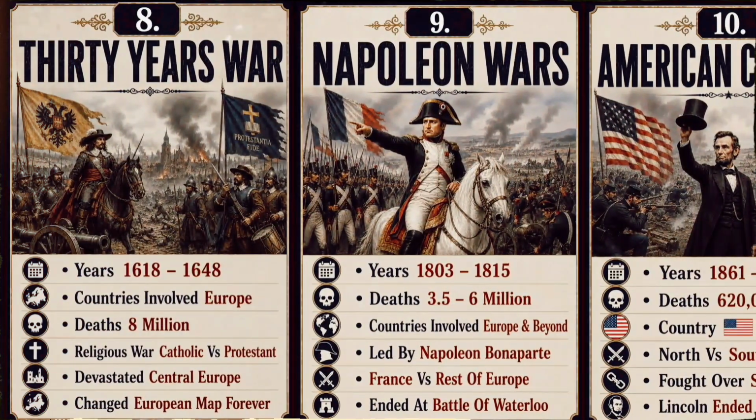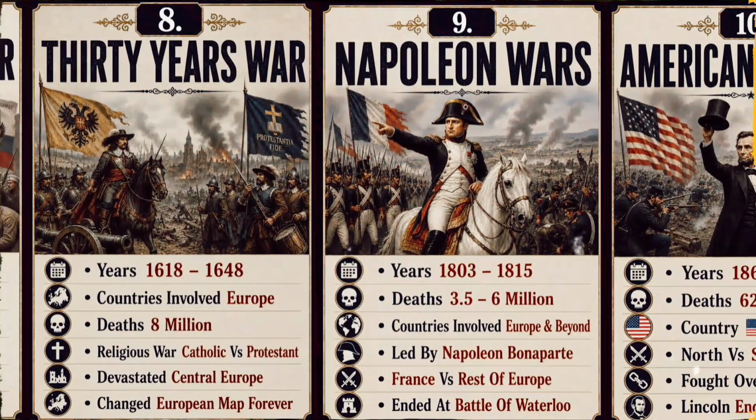How did a religious conflict devastate much of Europe? The 30 Years' War caused an estimated 8 million deaths and devastated Central Europe. It began largely as a Catholic-Protestant conflict before expanding into a wider political struggle, ultimately reshaping the map of Europe.